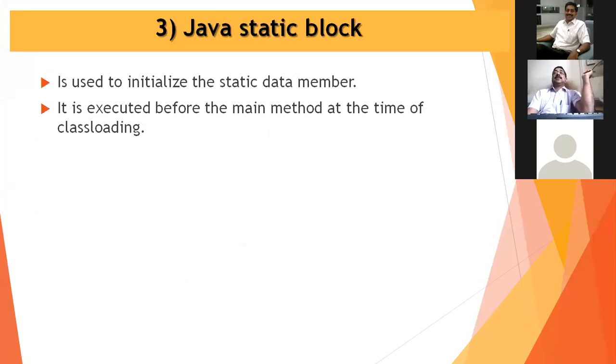Third is the Java static block. It is used to initialize the static data members, and it is executed before the main method at the time of class loading. If you are using static data members, they can be used in a static block, and it is executed before the main method at the time of class loading.